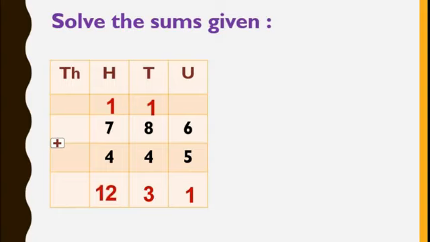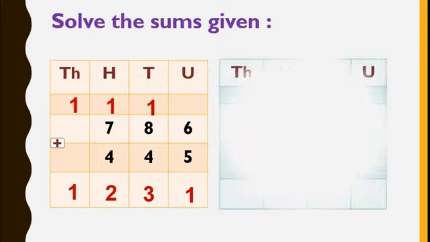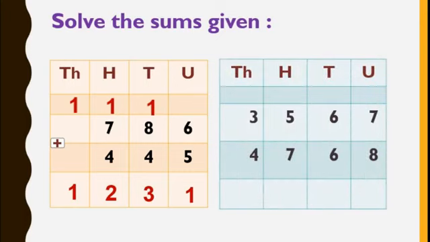Again 2 digits we can't write in a single column. So 1 is carried over to the thousands place and the same number will come down. The answer is 1231. Isn't it?